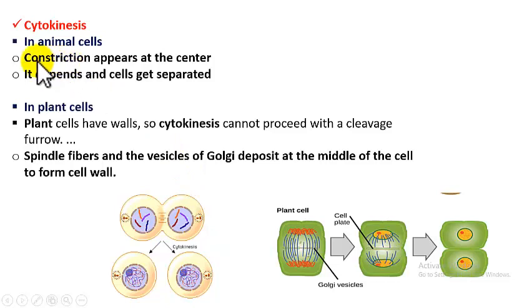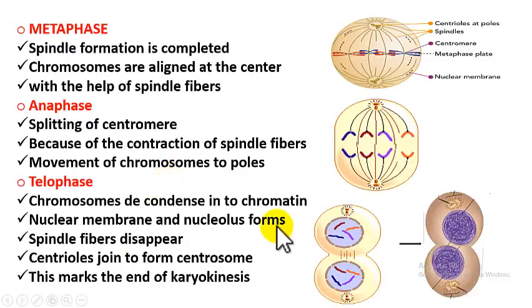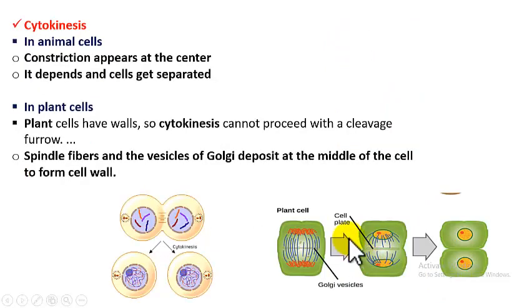So now what happens is constriction appears at the center. So telophase cell lone constriction, telophase ending ke niku constriction వచ్చేస్తుంది అనమాట. సెల్స్ మధ్యలో ఒక డిప్రెషన్ లాగా ఫామ్ అవుతుంది. This depression continues, deepens and cuts the cells into 2. See here, ఈ డిప్రెషన్ డీపెన్ అవ్వడం వల్ల సెల్స్ సెపరేట్ అయిపోయినాయి. This is how cytokinesis takes place in animal cells.